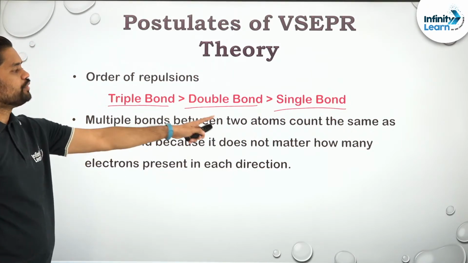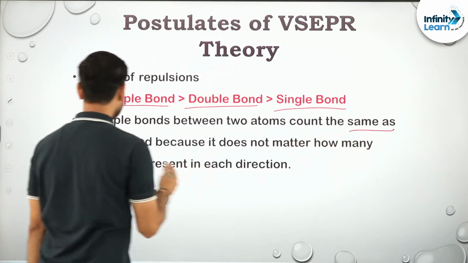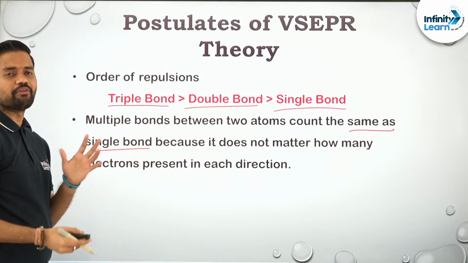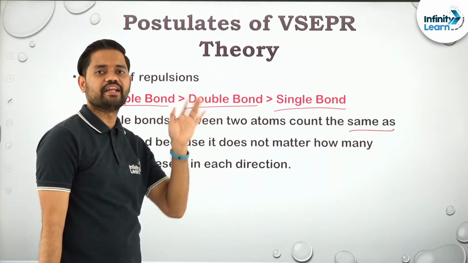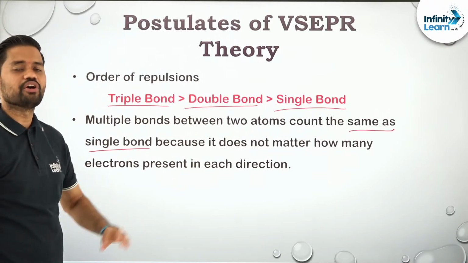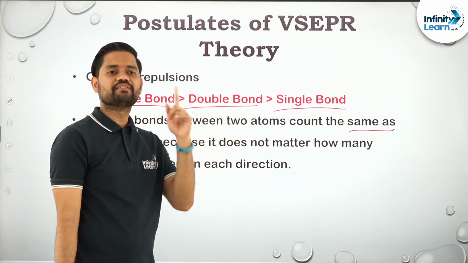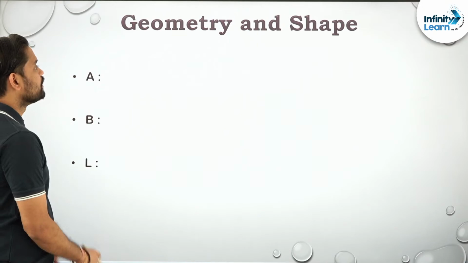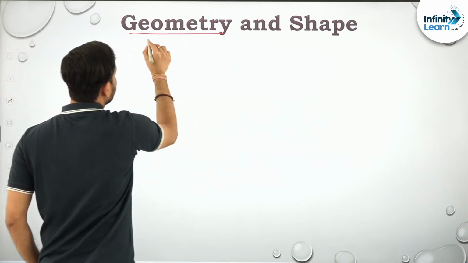Multiple bonds between two atoms count the same as a single bond, since covalent bonds are directional in nature. Irrespective of how many bonds there are in a particular direction, it will be considered as a single direction itself. So even if more than one bond comes in that direction, we'll still consider it as one bond.